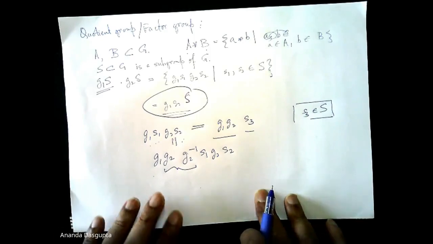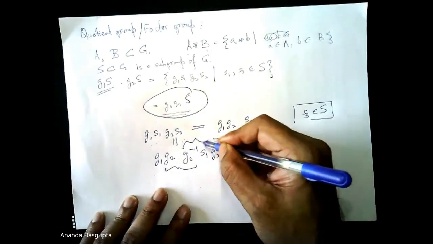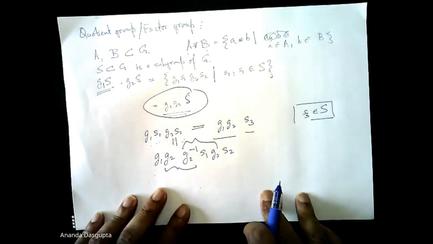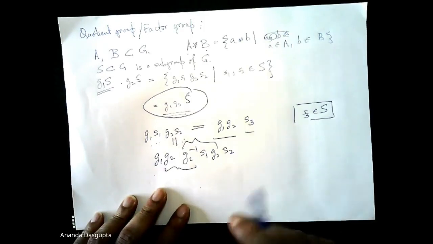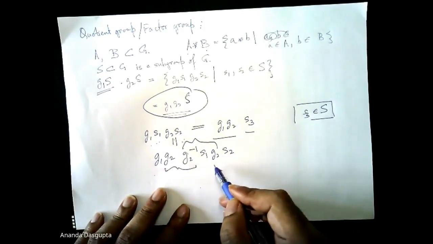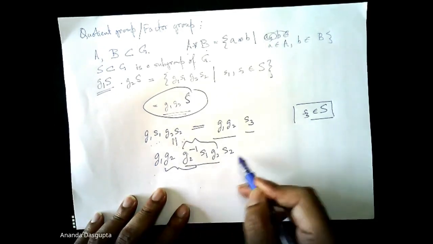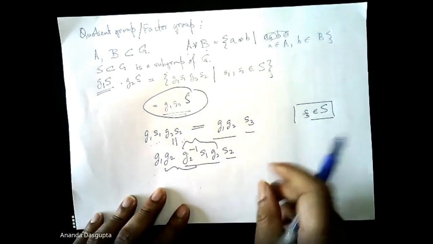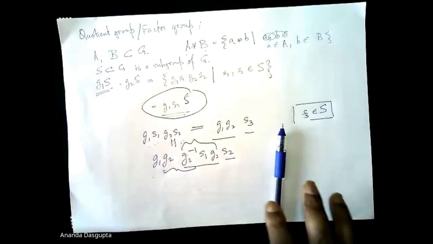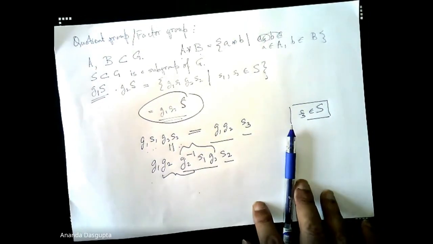But now you can see what has happened. If you look at these three terms, G2 inverse S1, G2, if I can guarantee that it's also in S, then what I have is one element of S times another element of S, right? Now this is exactly the guarantee which is usually missing.